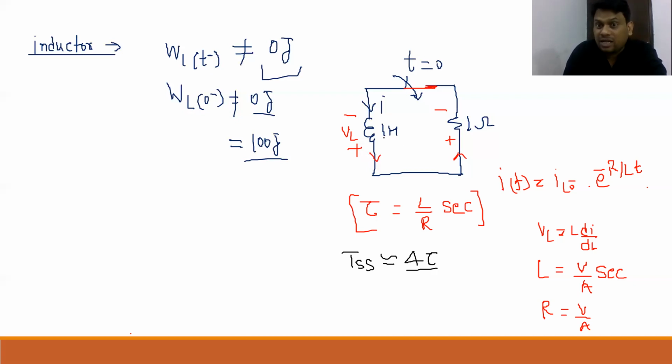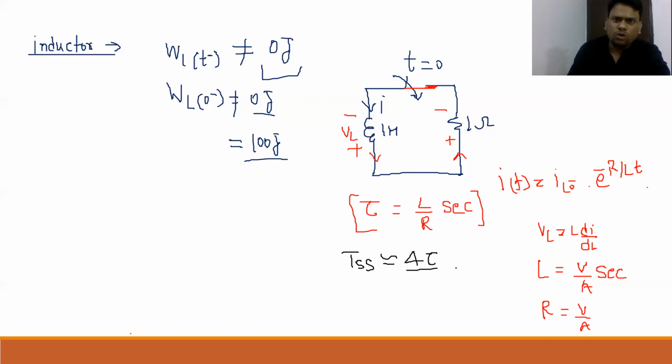I want to repeat, practically such type of values of inductors are not possible. Generally, the values of inductors will be in microhenry or millihenry, or just less than 1 henry, say 0.1 or 0.2 at the max. If we talk about practical values of inductance and resistance, then this time constant will always come in terms of milliseconds. So this settling time will also come in terms of milliseconds.